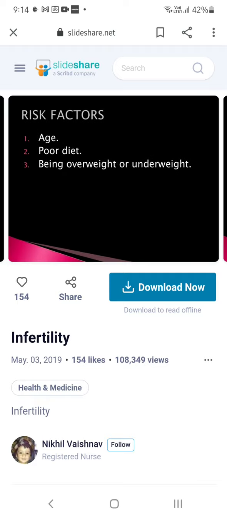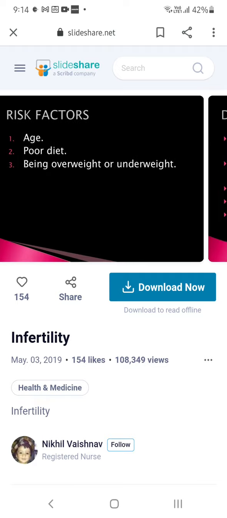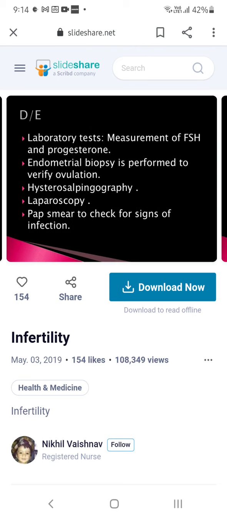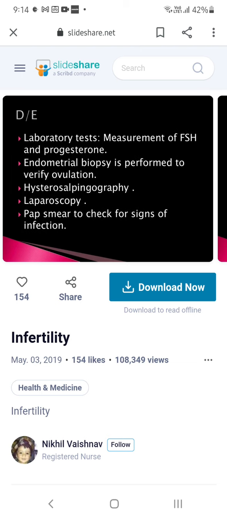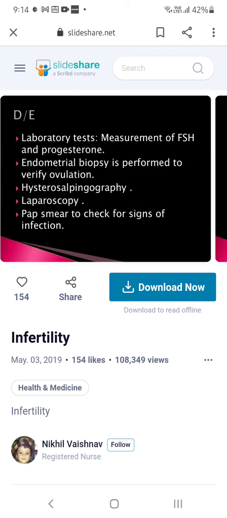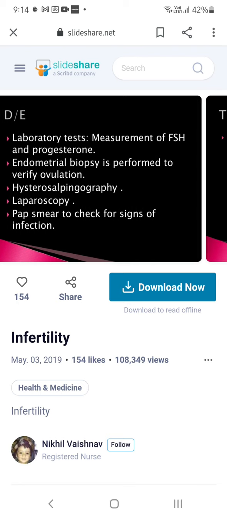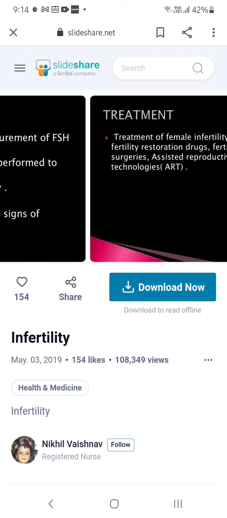So what are the risk factors? Age, poor diet, being overweight or underweight. So what are the diagnostic tests that a woman can do? Same thing: hormonal measurements, endometrial biopsy to see if any endometriosis is there. Hysterosalpingography, where the complete uterus and fallopian tubes are X-rayed. Laparoscopy can be done. Pap smear to check for signs of infection.